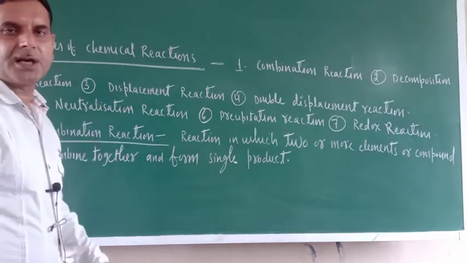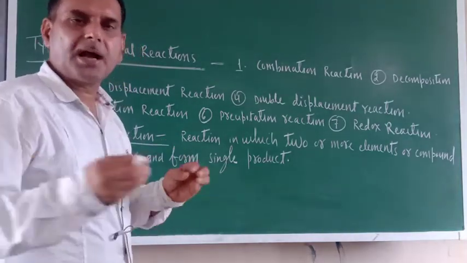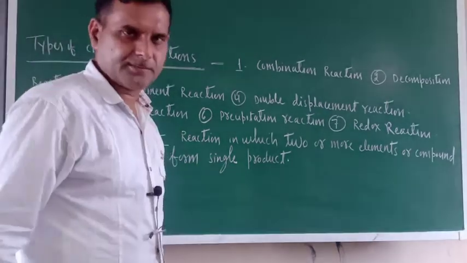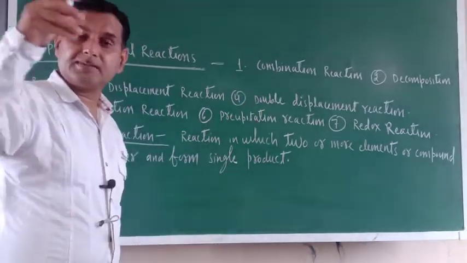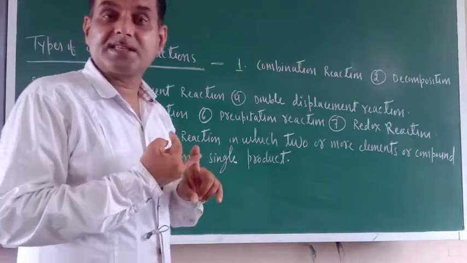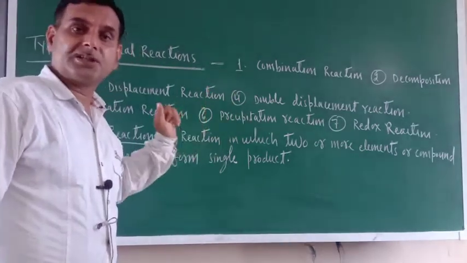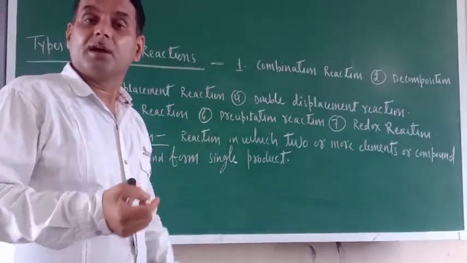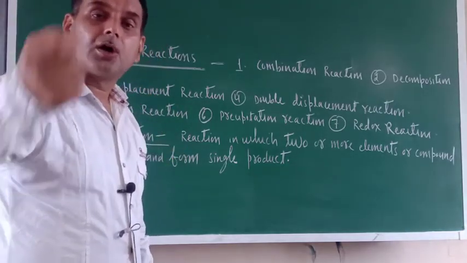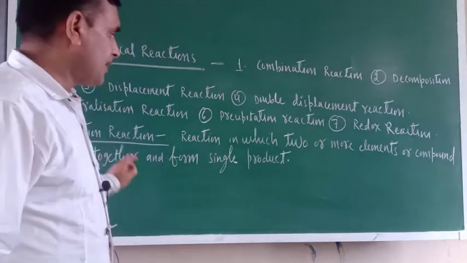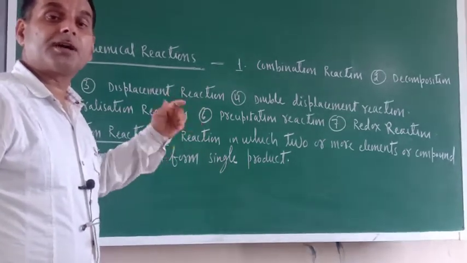So what do you mean by combination? As its name itself suggests, combination means combining of 2 or more things together. Here, things are not there, chemical substances are there. Now how many types of chemical substances are there? Chemical substances may be elements, may be compounds, or may be elements and compounds. So the combination reaction may be between elements and elements, compound and compound, or elements and compound. But always remember, in combination reaction, reactants may be more than one, but the product will be one only.